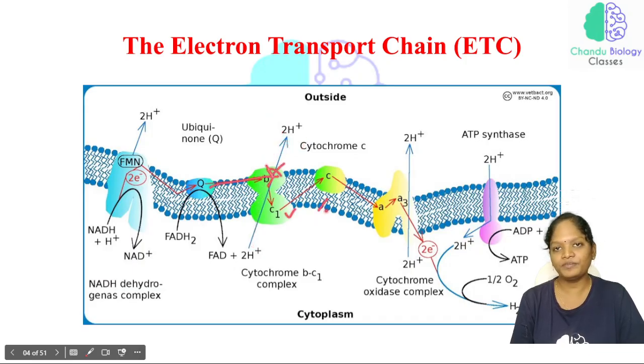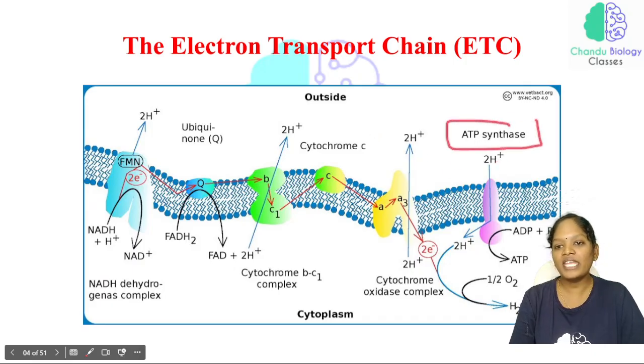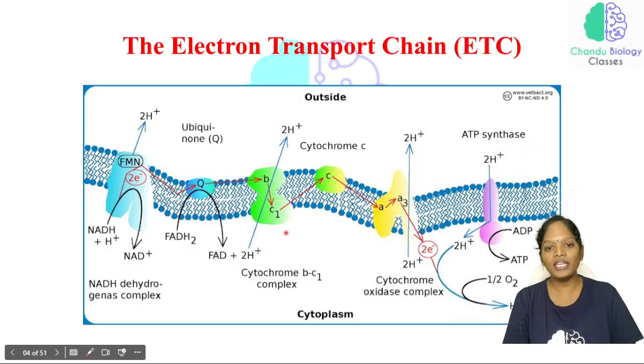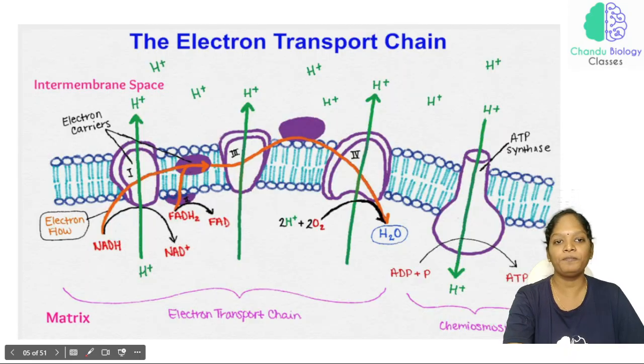cytochrome bc1 complex. So these are all the electron releases of energy, and the electron is carried by an electron carrier, donated, and the released electron is accepted by some other electron carrier. Whenever the electron is shifted from one carrier to another, there will be a release of energy, and that energy, with the help of the ATP synthase complex, is used to produce ATP. Let me explain this in a little more elaborate manner in the upcoming slides. For now, just know this is how the reaction goes. I'll explain the slide once again.